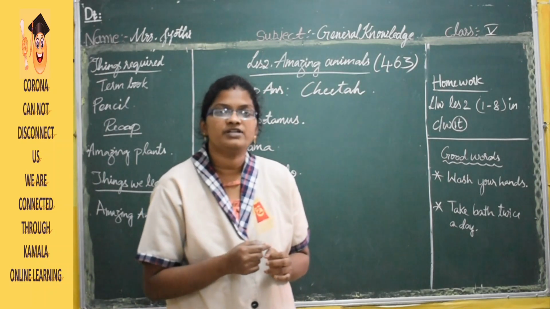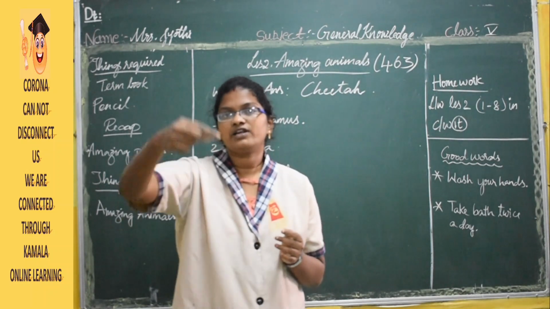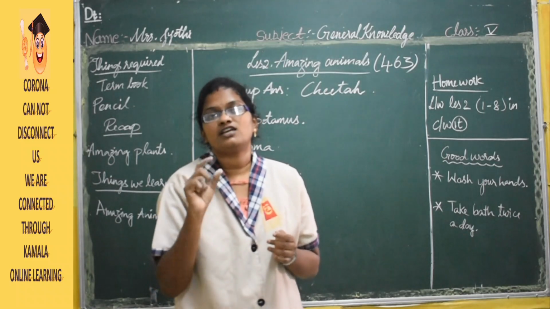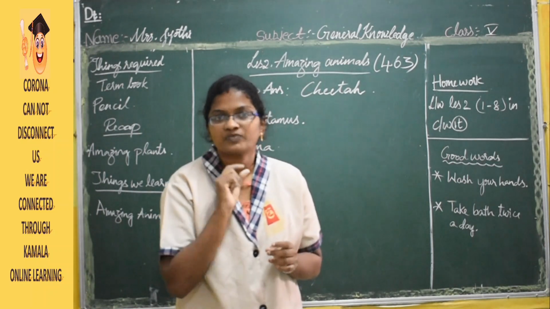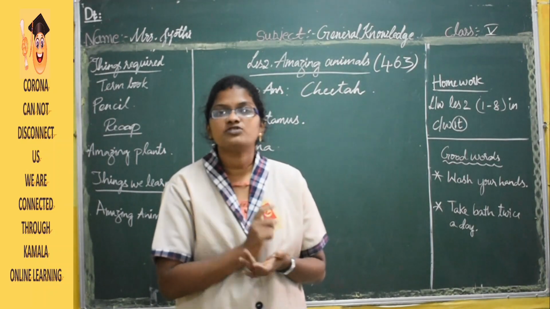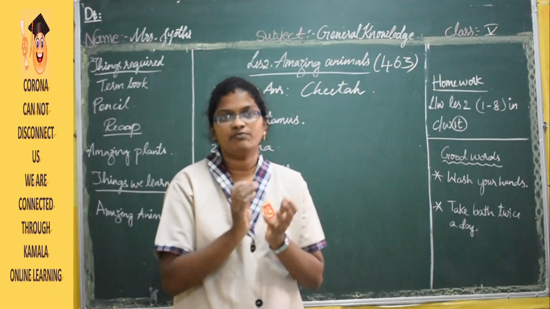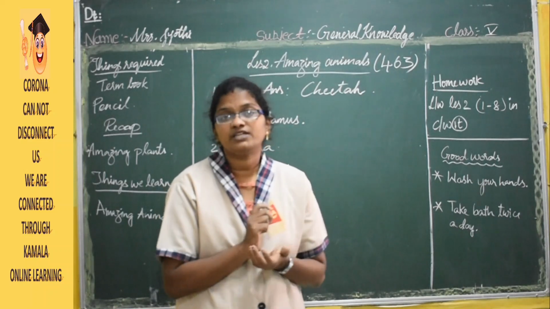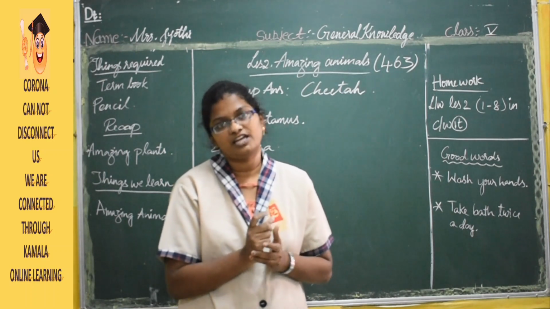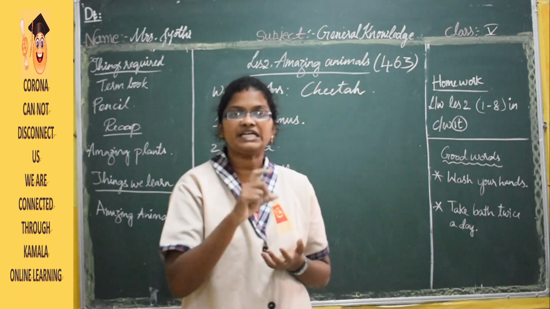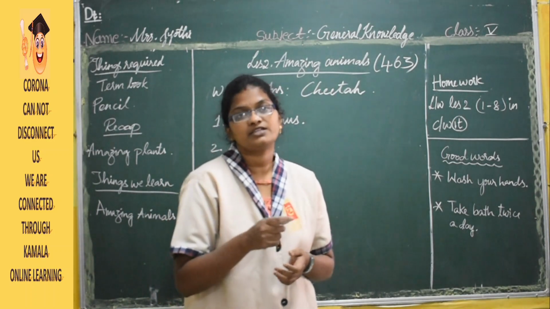So these are animals which are very beautiful with a short trunk. Trunk you know very well. How an elephant will have a long trunk, isn't it? In the same way, this animal is also going to have a trunk like that, but it is very short. And this animal loves to be alone. It doesn't want to be in a group. You love to be with your friends and family and play all the time together. But this animal is not like that. It wants to be alone and it is a herbivorous animal. It is a plant eater. It takes food from the plants. And the name of this animal is tapir.